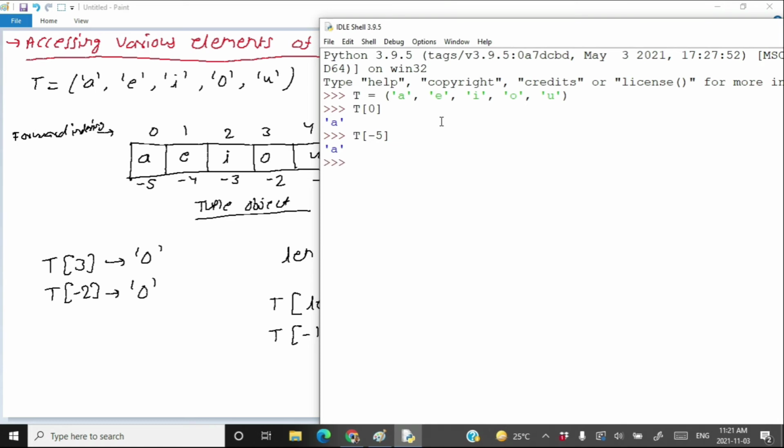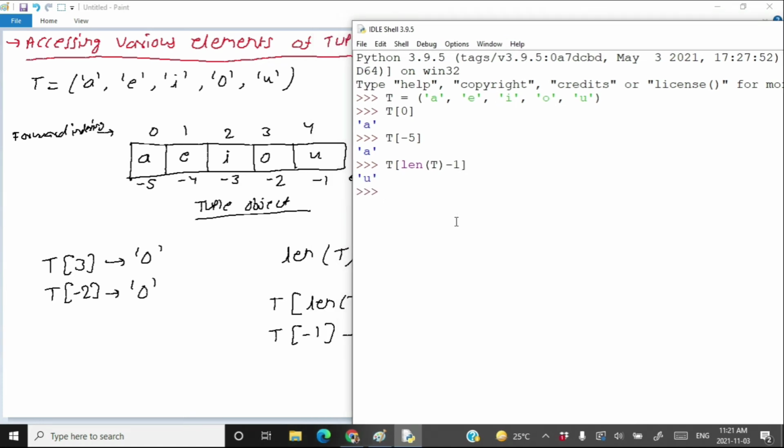If you want to find the last element of the tuple, you can write t[len(t)-1]. This is the last element of the tuple, that is u. And in the same way, you can write t[-1], and this also gives the last element of the tuple.